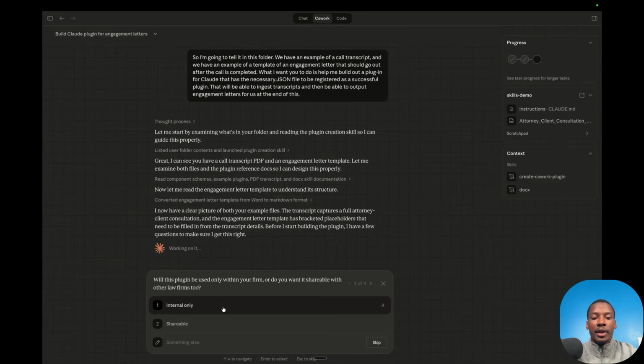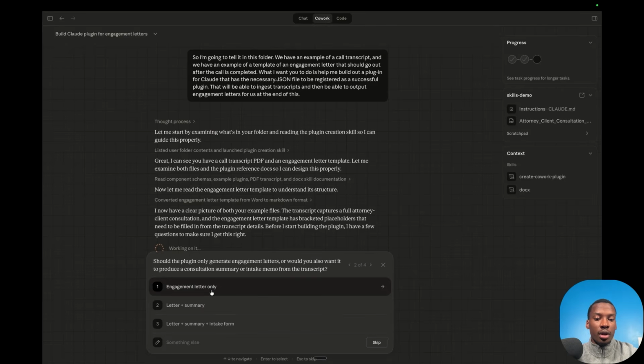So it asks us, is this going to be an internal plugin or do we want it to be shareable? So you can select this depending on whether you want to share it externally with other law firms as well, or if you just want to keep it internal. I'll select internal. And then it'll ask us what components we want at the end. Do we want an engagement letter only? Do we want the letter and the summary and an intake form? I'll say letter and summary for this.